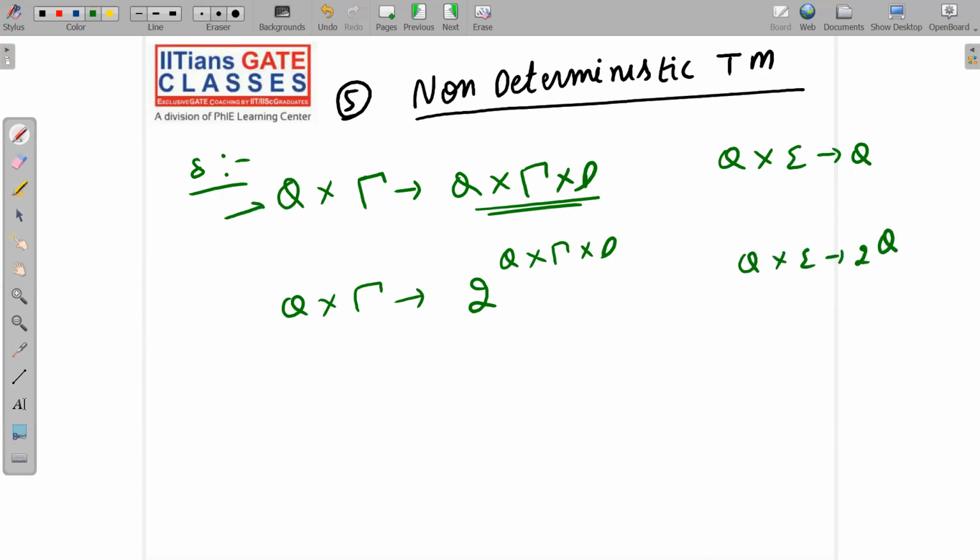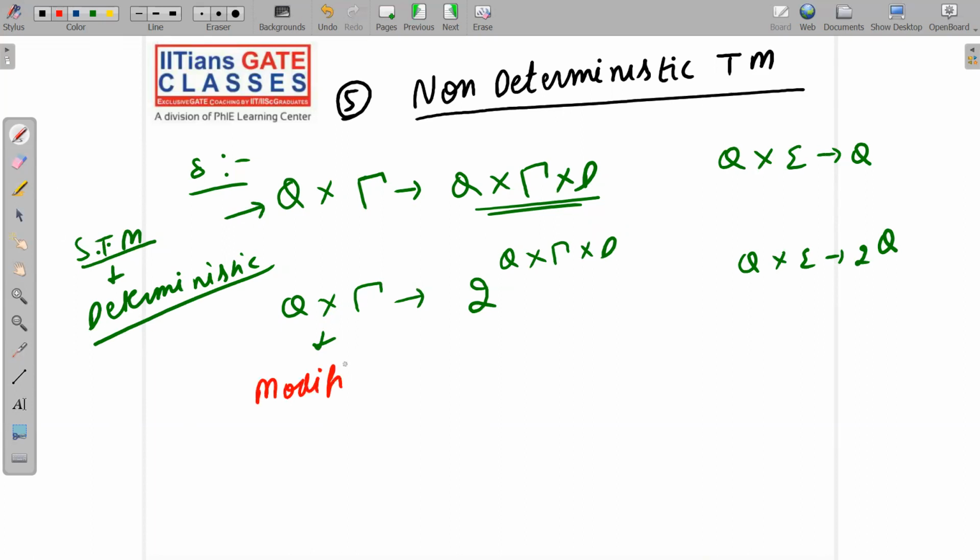Similarly here, for standard Turing machine, this is a very important point: your standard Turing machine is deterministic. It is not non-deterministic, it is deterministic. Non-deterministic Turing machine is a modification of standard Turing machine.